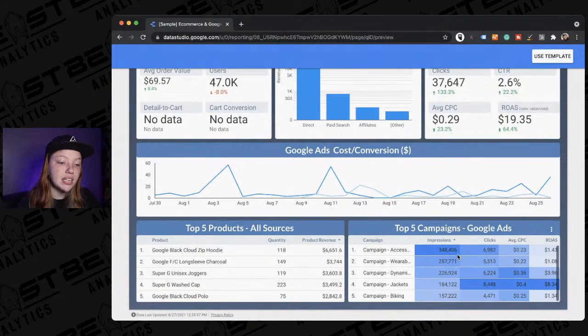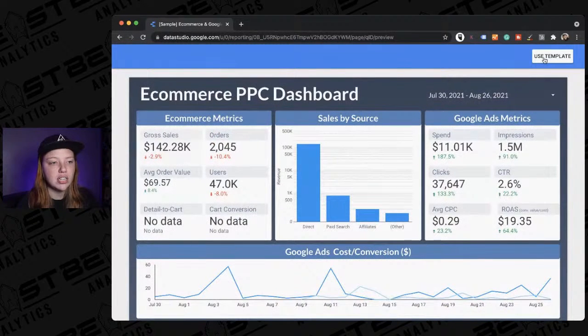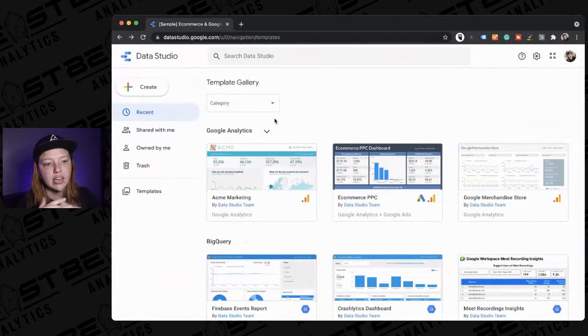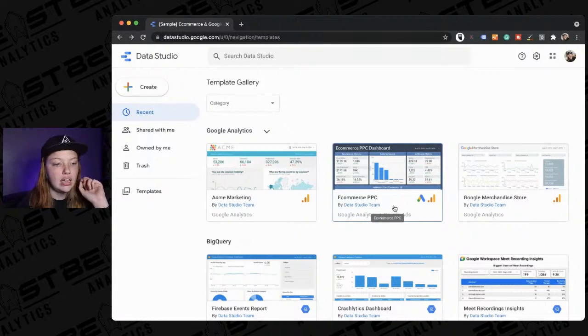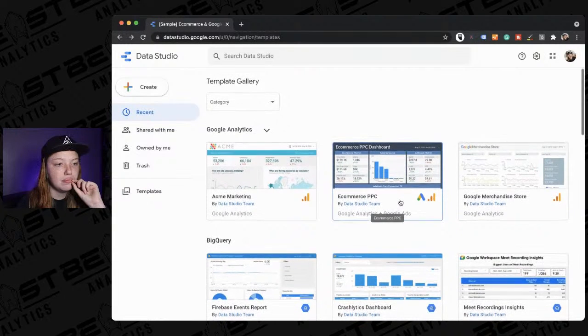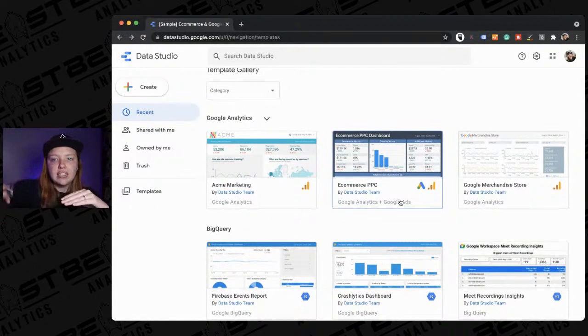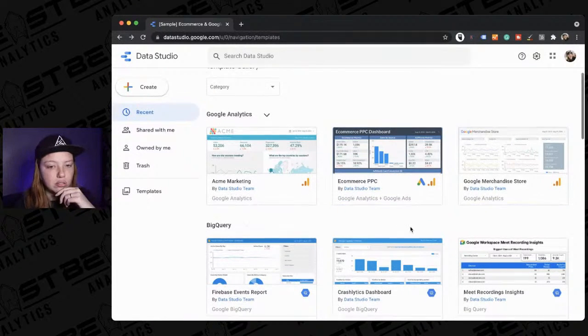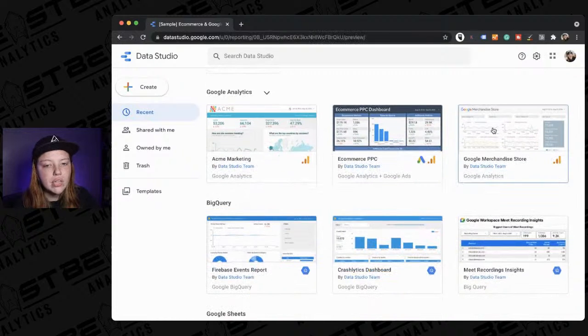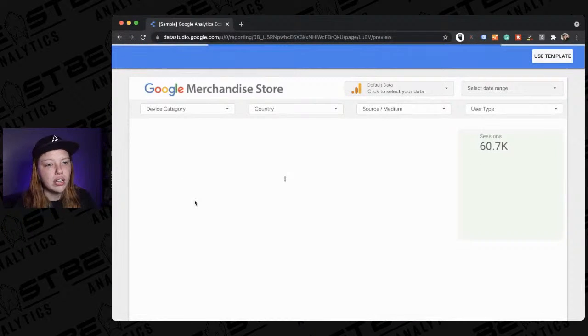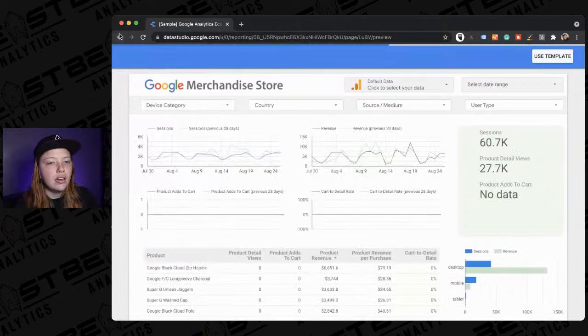But if you saw this and you wanted to use this, you could just select use template and put your data into here, and you can see how having those two things together might be helpful, right? So if you see that your conversions were up one day and you wanted to see how Google Ads conversions compared to organic conversions, it could be really helpful to put those two things together right there. This is just Google Analytics.